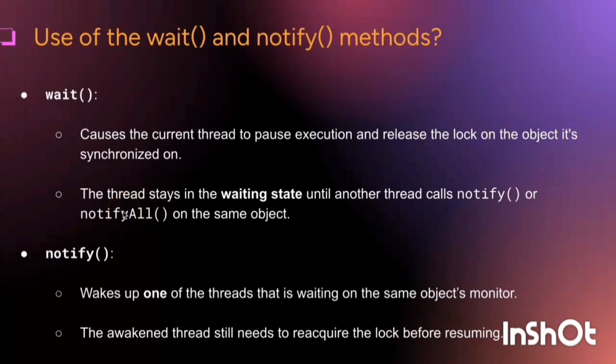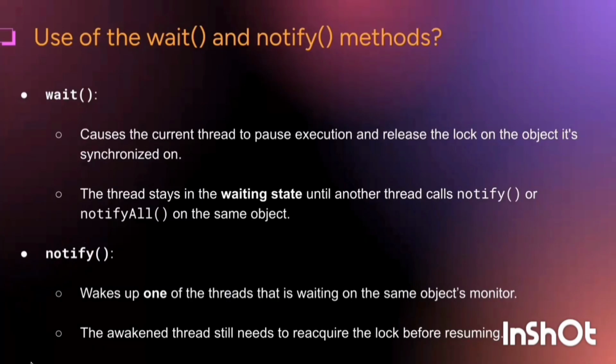Use of wait and notify methods. Wait causes the current thread to pause execution and release the lock on the object it's synchronizing on.